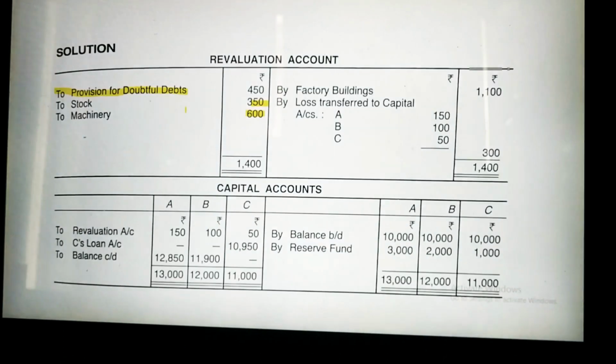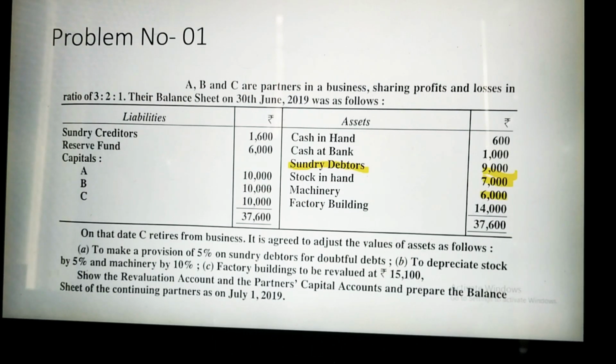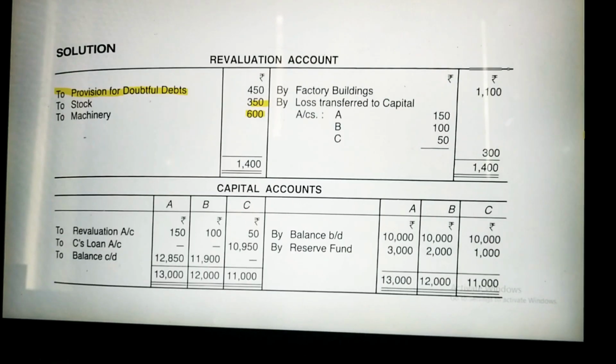Now we will focus on point C: factory buildings to be revalued at rupees 15,100. First we have to check what value the factory buildings already have in the balance sheet. It was earlier 14,000, now it has become 15,100. Obviously it has appreciated, and appreciation is a profit for the business. It has appreciated by 1,100, so I have written 1,100 here on the credit side because it is a profit.